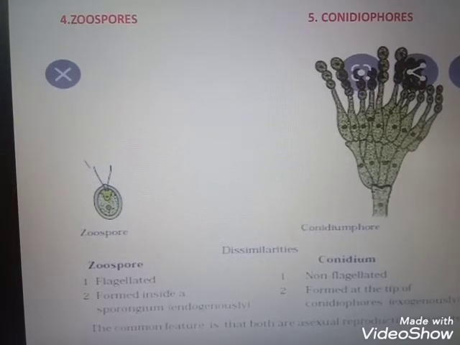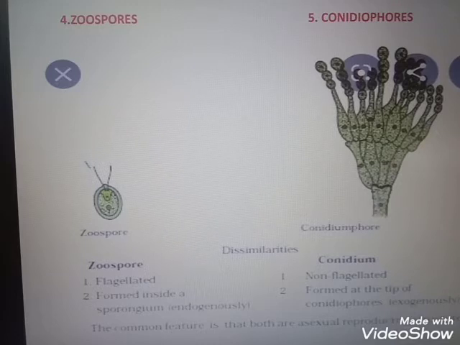Zoology means animal group, so animal group means they have movement. The movement occurs with the help of flagella. So flagellated spores are the zoospores.